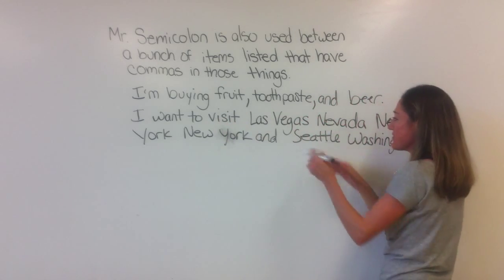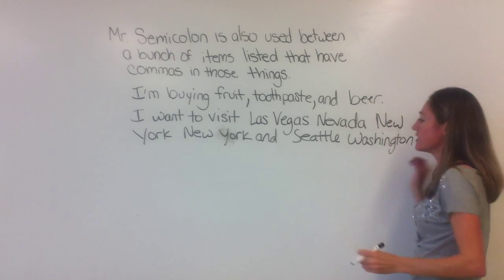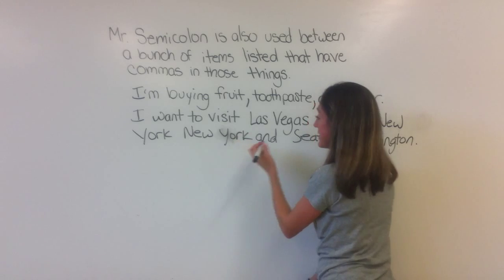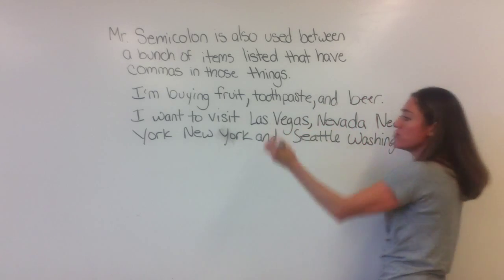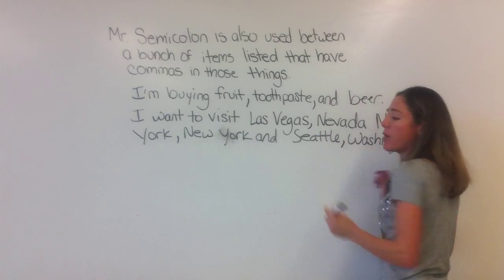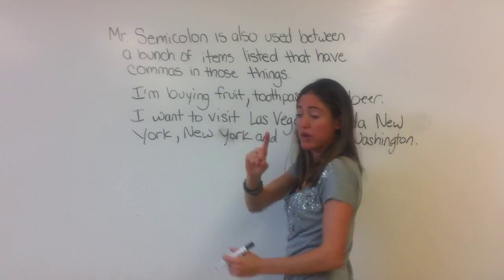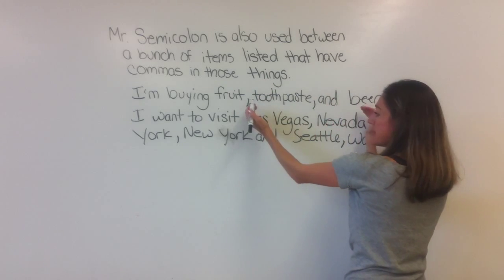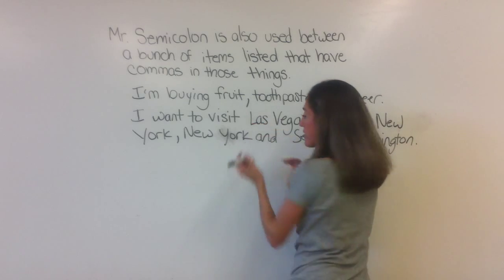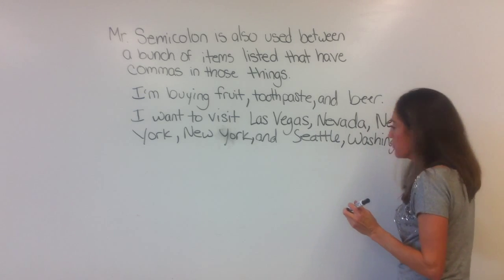Okay, I want to visit Las Vegas, Nevada, New York, New York, and Seattle, Washington. It's very sloppy, teacher. You know to always put a comma between a city and a state. Las Vegas, comma, Nevada. New York, comma, which is New York City, New York the state, right? And Seattle, comma, Washington. You also know to put a comma between items, right? You've got fruit, that's one item, toothpaste, another item. So I want to visit this place, Las Vegas, Nevada, so I put a comma right there. New York, second comma, ding. And Seattle, Washington, period, always trumps any comma that you want to put down.